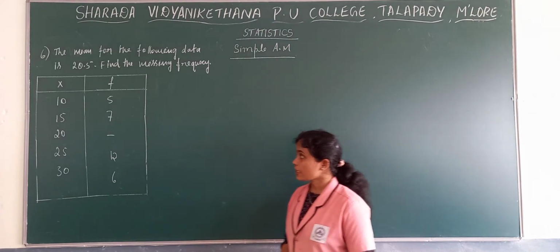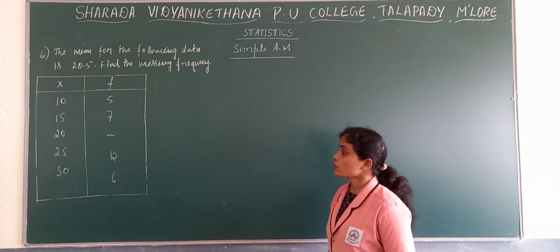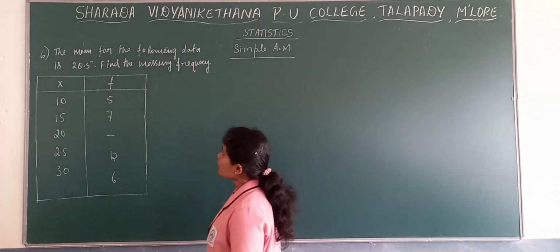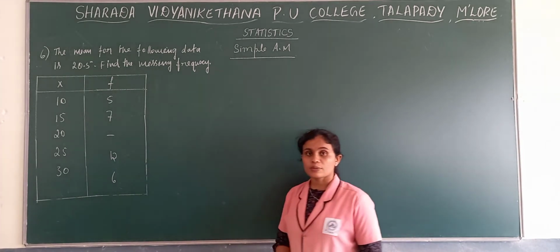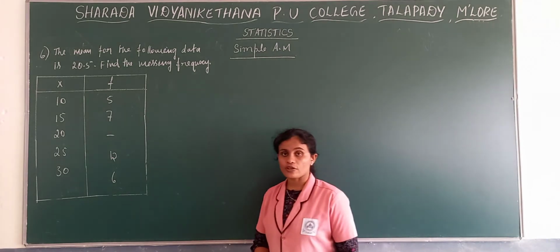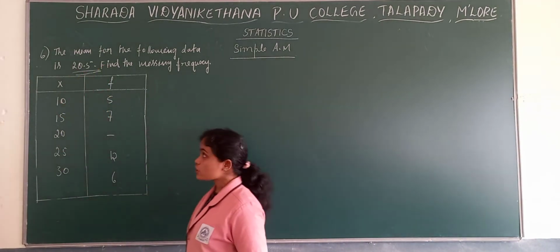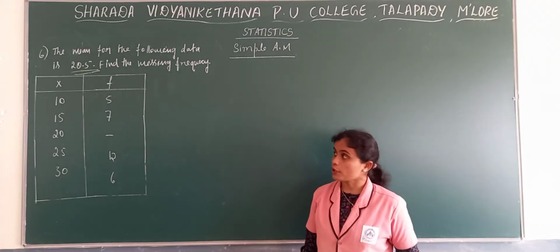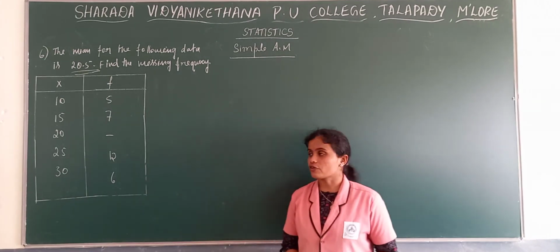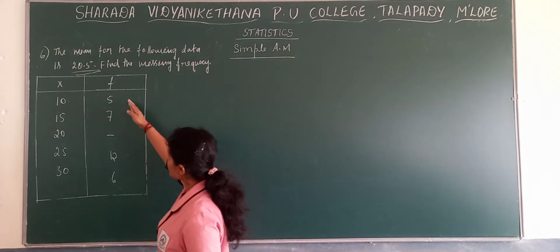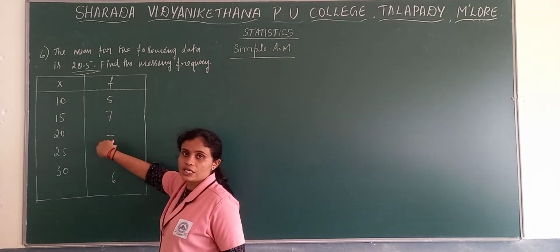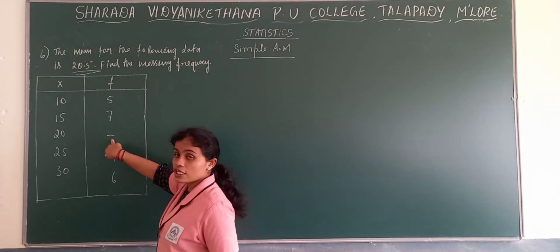Now here we have some other kind of problem. If you observe the problem, the mean for the following data is 20.5. The mean is already given, X bar is already given as 20.5. Find the missing frequency. If you observe the frequencies here, one of the frequencies is missing, so we need to find out this missing frequency.